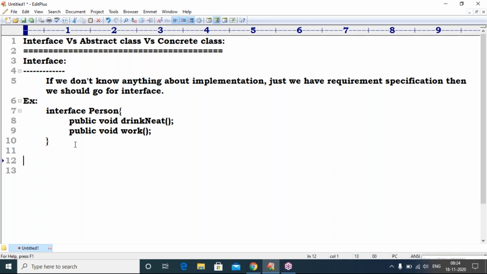Who will implement them? The next classes, child classes. Another example, in Selenium: from a Java program I want to launch browsers, open a URL, execute test cases. Some methods are required, like the get method and others. All those methods are available in the WebDriver interface. Remember carefully.